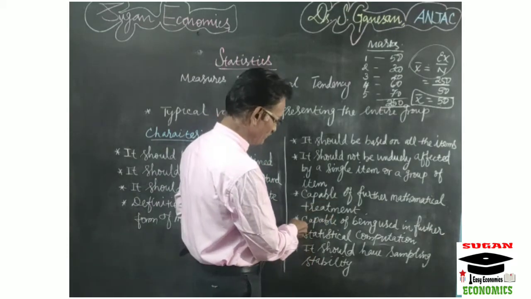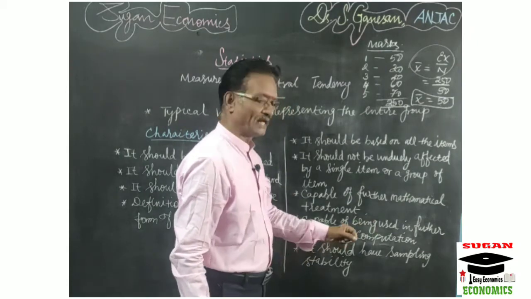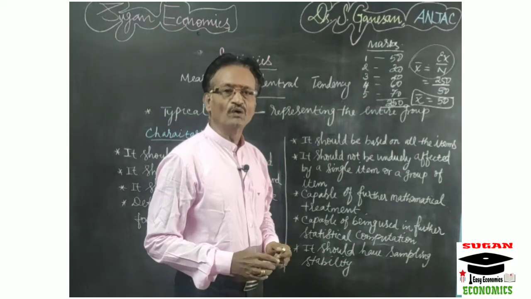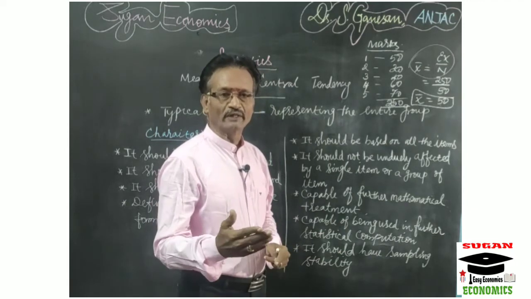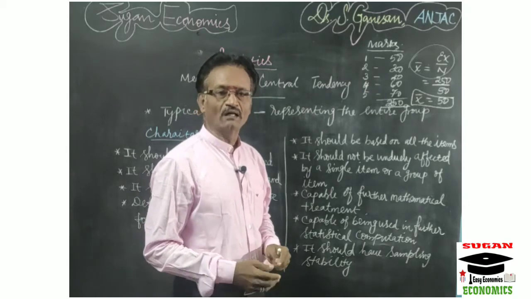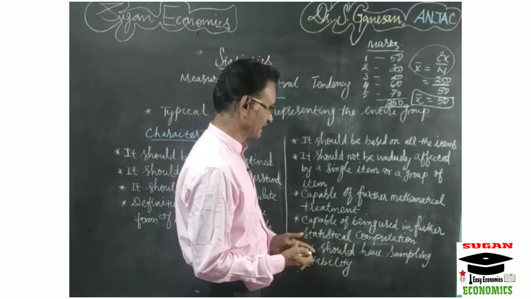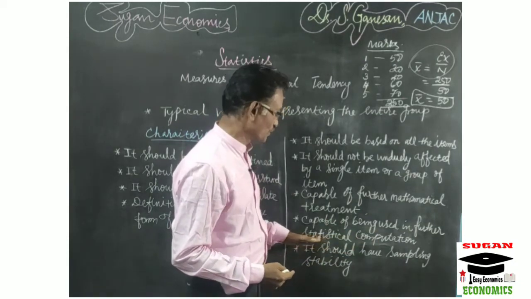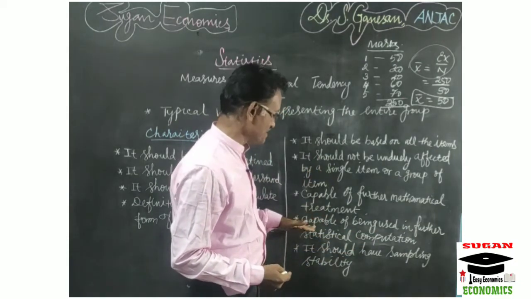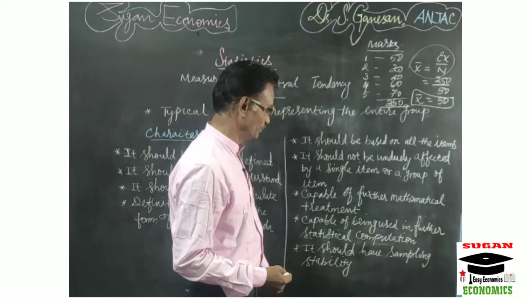Then, capable of being used in further statistical computation. In statistics, if you want to calculate standard deviation, mean deviation, correlation, regression and other statistical calculations, we use averages. So averages are capable of being used in further statistical computation.